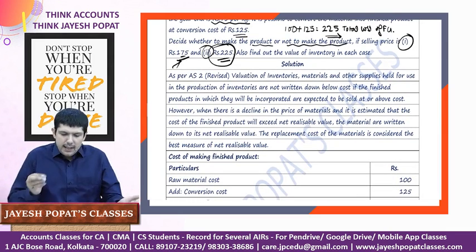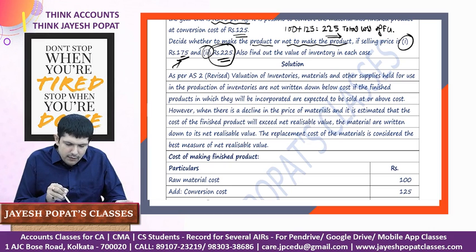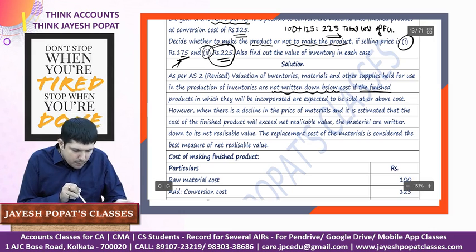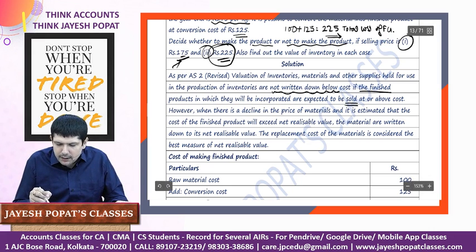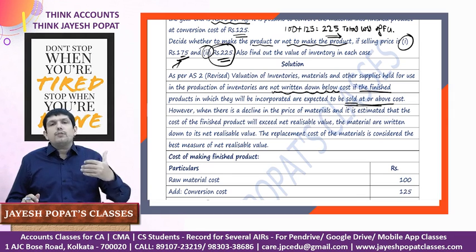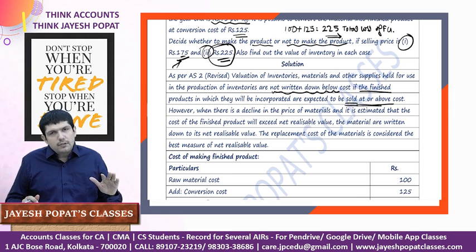It says, as per AS 2, materials and other supplies held for use in production of inventory are not written down below cost if the finished product in which they will be incorporated is expected to be sold at or above cost. So if you are able to sell your finished goods at profit or maybe at cost, then you don't need to make any adjustment to the value of raw material.